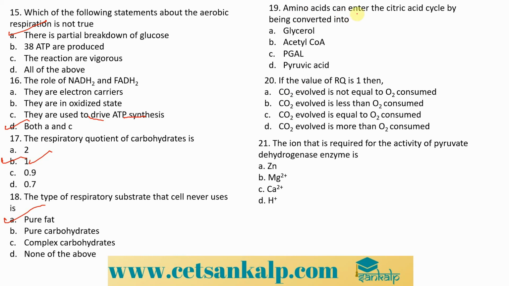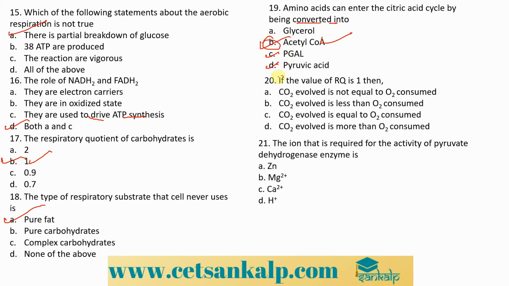The amino acids can enter the citric acid cycle by being converted into glycerol, acetyl-CoA, PGAL, or pyruvic acid. Okay, so we know it is converted into acetyl-CoA, right? So B is the right answer over here.